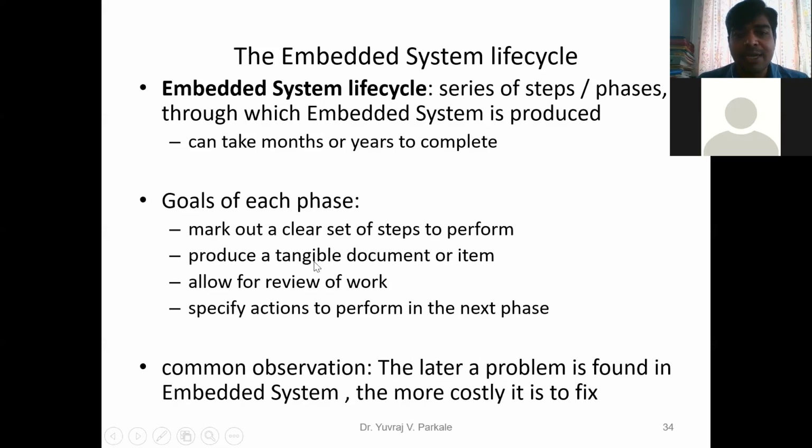Second point, produce a tangible document or item. If I keep a document of each and everything that I have done, starting from Maregaon to Baramati and Baramati to Pune, whatever the things I have gone through, I will make a note of all these items. That means you should have some documentation.